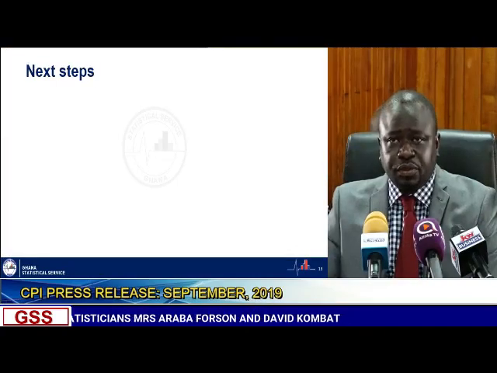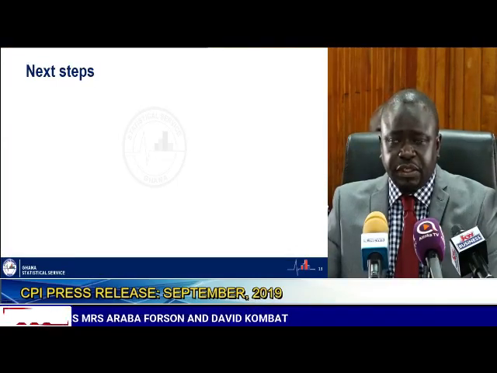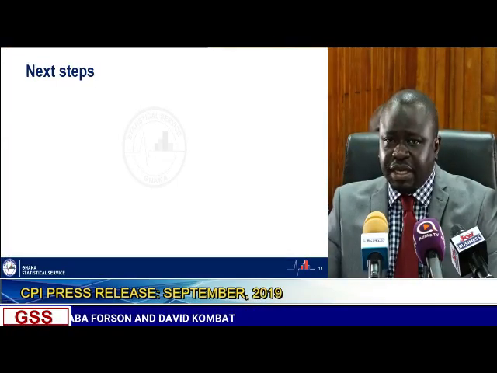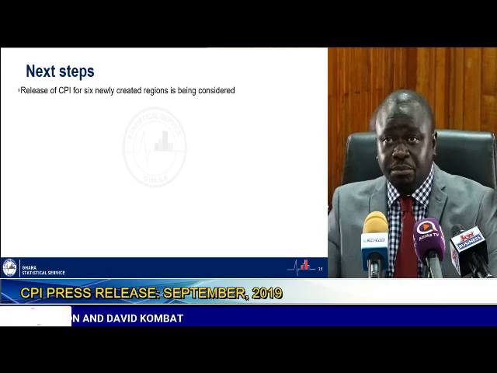I move on to next steps and what we intend to do at Ghana Statistical Service to sustain a continuous improvement of the statistics that we generate. It is imperative for us to think about CPI for the 6 newly created regions, and the exercise on this has started vigorously. Our expectation is that, should all things go as expected, by the end of the year we should release CPI and inflation for all 16 regions in the country.